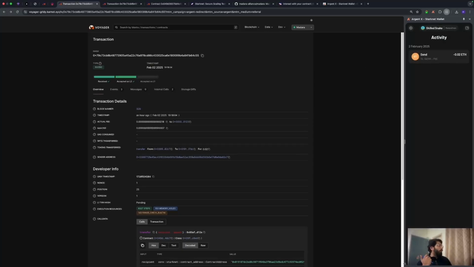Yeah. So now what's the state that we are in right now? We have been able to understand what Starknet is up to some extent. We have understood what Madara is doing, and we've understood what Argent is and how we can add an account to Argent, get that account deployed, and use that account to do real-time transactions, for example, this transfer right here. Now we're going to start deploying stuff. We have a dApp code, written in Cairo, of course, and we're going to try to deploy it and see how it goes.